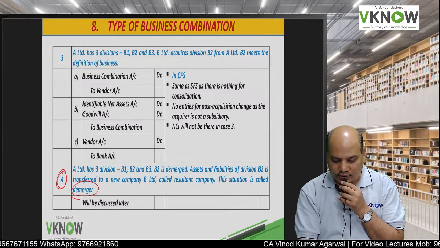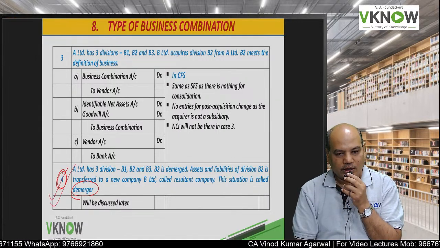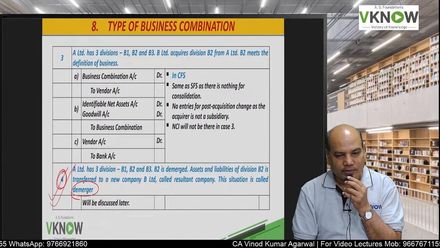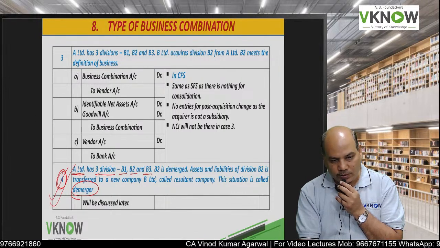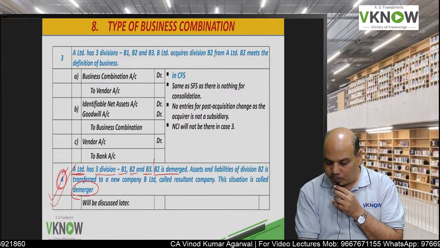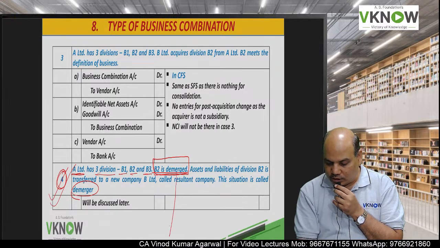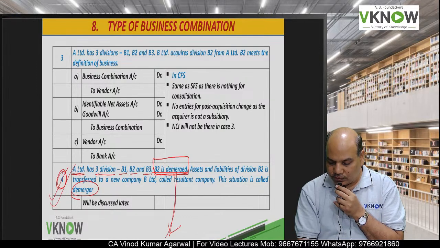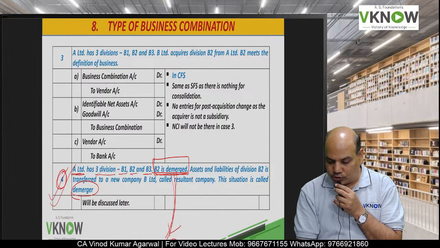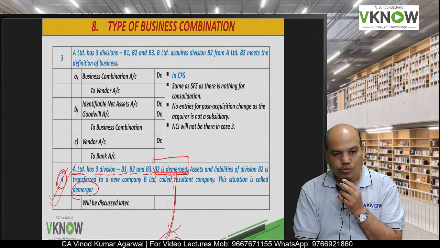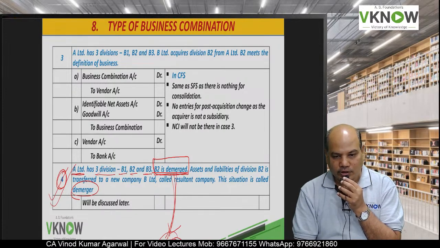Now case 4 is on demerger. Highly tested in the exam. Double tick mark. Highly tested in the exam. Now there is a company A, 3 divisions, B1, B2, B3. Now they will say B2 is demerged, and a new company will be formed to which the assets and liabilities of division B2 will be transferred. This situation is called demerger.